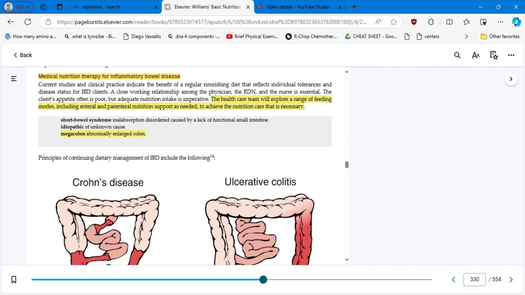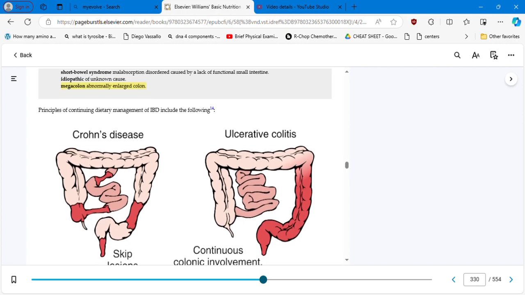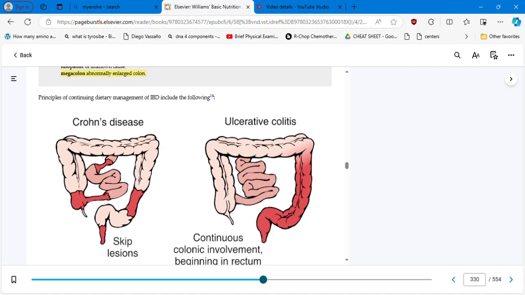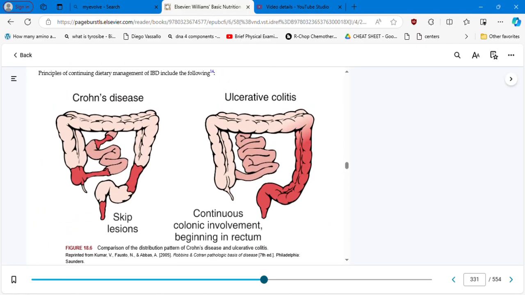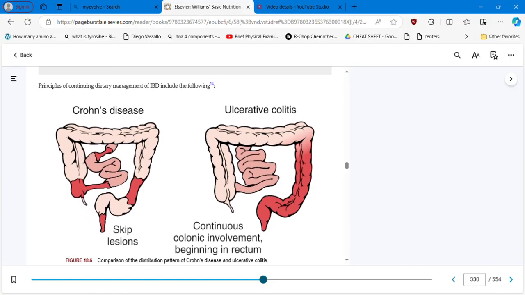So now, the principles of continuing dietary management in IBD, inflammatory bowel disease, include the following. We're going to go there before the table. Look at this picture. This graphic is excellent. You can see on the left side, this is Crohn's disease, and the condition is happening in any portion from the esophagus to the anus. Here there is a red bar, then it skips a portion, then there is another one.